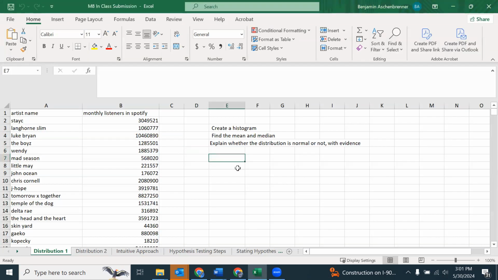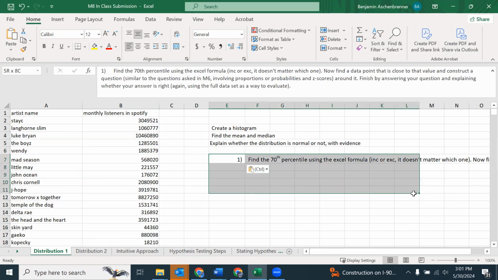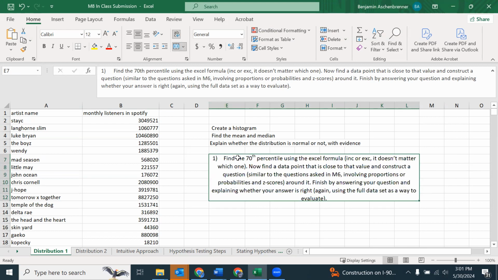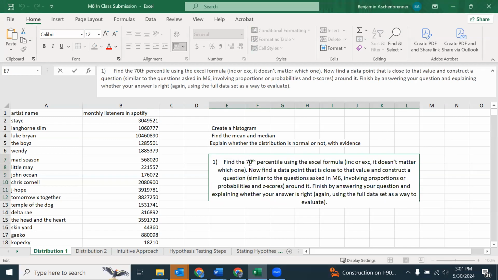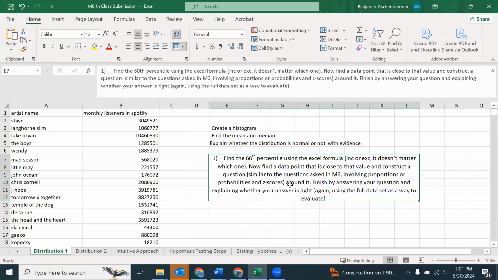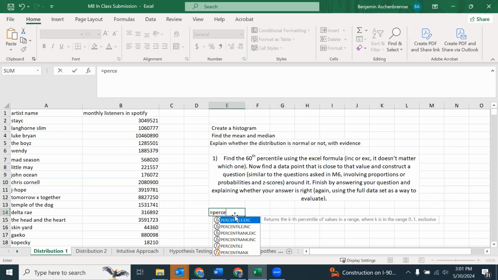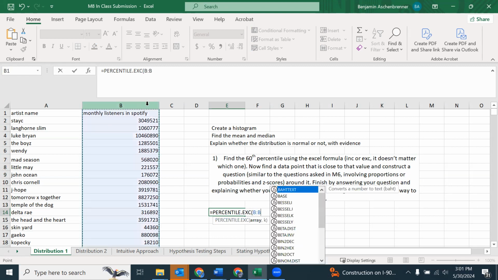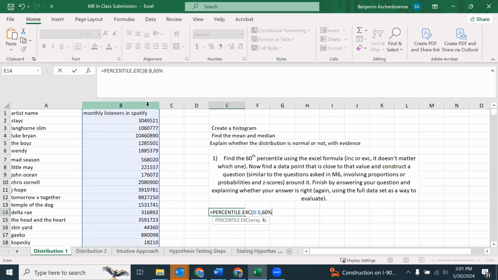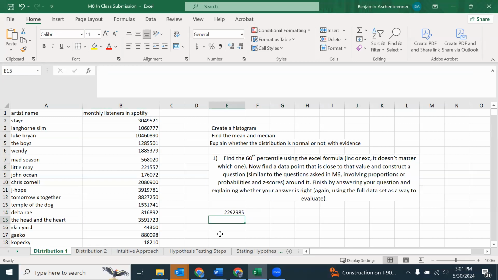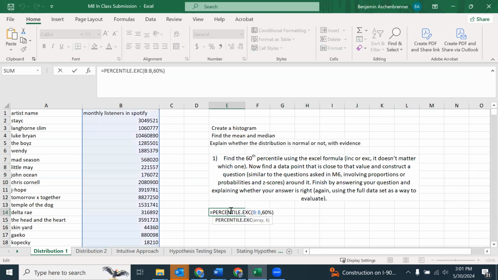Okay, so I'm also going to change the percentage here just to be slightly different. All right, I'm going to say the 60th percentile. So I'm going to start with equals percentile.exclusive. Doesn't matter if it's inclusive or exclusive. And I want to find the 60th percentile. And so this is the number I'm working with here.